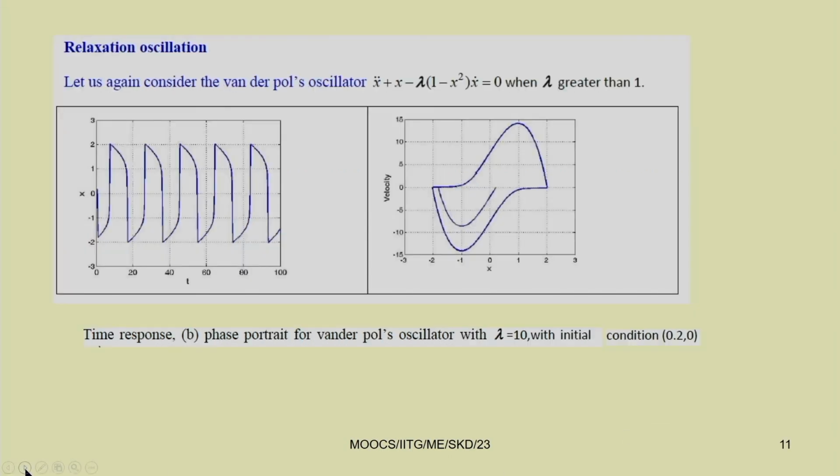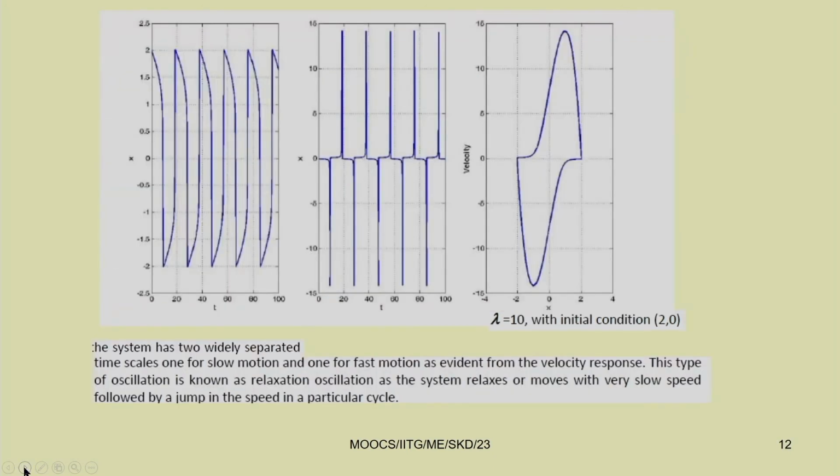Again, we have studied relaxation oscillation. In the case of relaxation oscillation we will have two different time scales. In one, it will move slowly, and in the other it will move with very high speed. This is very clear from the velocity diagram. For example, in this velocity diagram you can find two parts: in one part it moves slowly and in the other part it moves with fast motion. So, two time scales are there, one with slow motion and one with fast motion. These are known as relaxation oscillations.